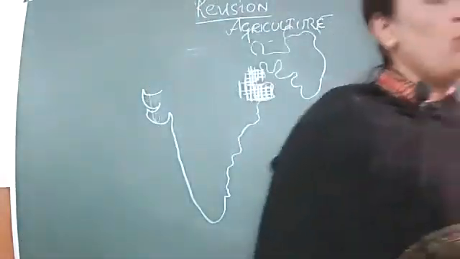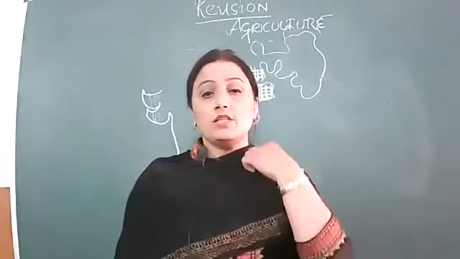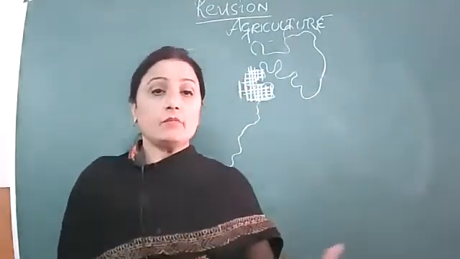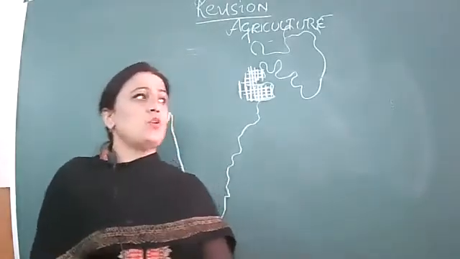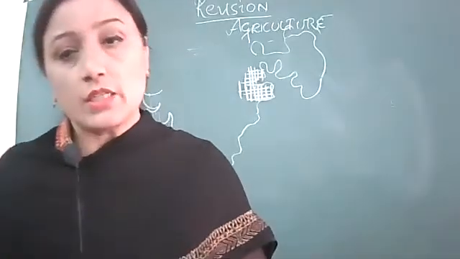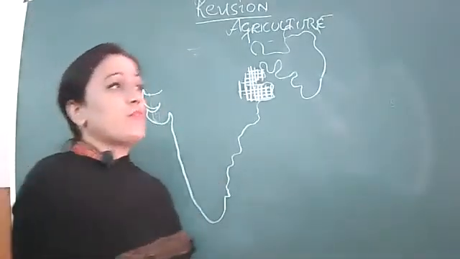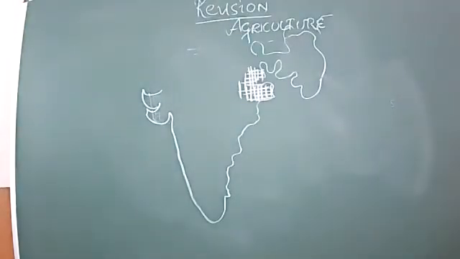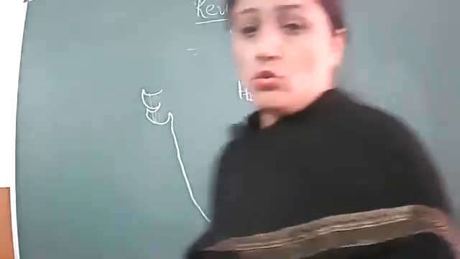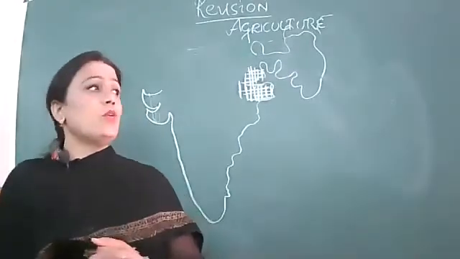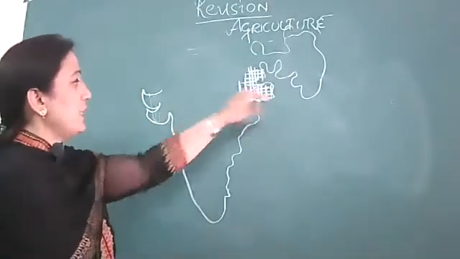It is known as a golden fiber of India. So many times we have discussed, and again I am telling you, it's known as golden not because of its color, but basically we export jute to other countries of the world, and after exporting we earn lot and lot of foreign exchange. Because we earn lot of foreign exchange, that's why jute is known as a golden fiber of India. Second, look at the state, that is West Bengal.